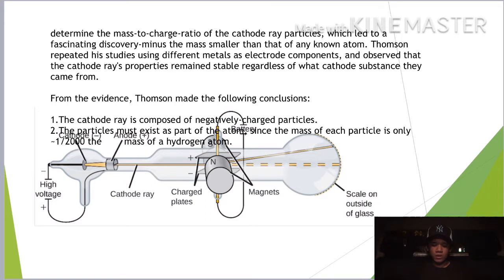Thomson repeated his study using different metals as the electrode component and observed that the cathode ray properties remained stable regardless of what cathode substance they came from. From the evidence, Thomson made the following conclusions. First, the cathode ray is composed of negatively charged particles. Second, the particle must exist as a part of the atom, since the mass of the particle is only 1 per 2000 the mass of a hydrogen atom.